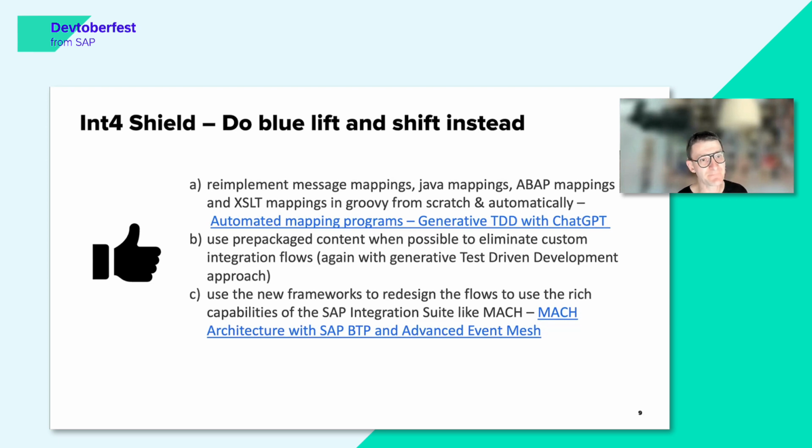For example, use prepackaged content. There is a lot of prepackaged content coming from SAP, and you can use it to eliminate custom integration flows. Right? There's no need to do a lift and shift if prepackaged content already exists. And this prepackaged content will be automatically updated either by SAP or one of the partners. So you do not need to redesign this, even if you developed it in some very strange technology.